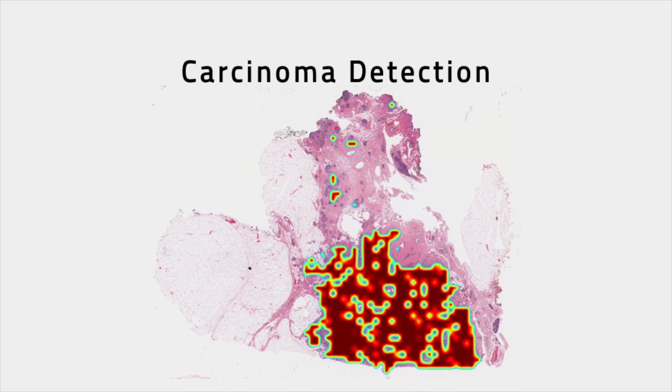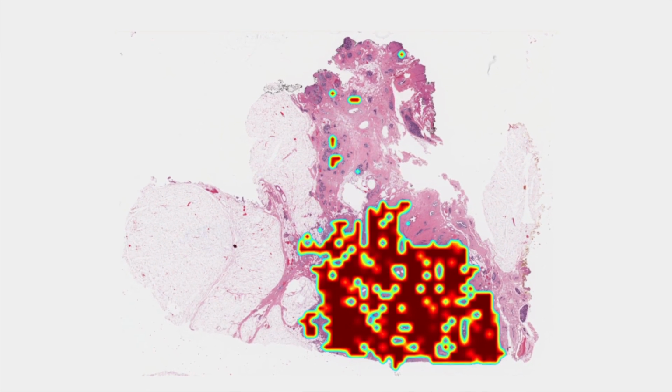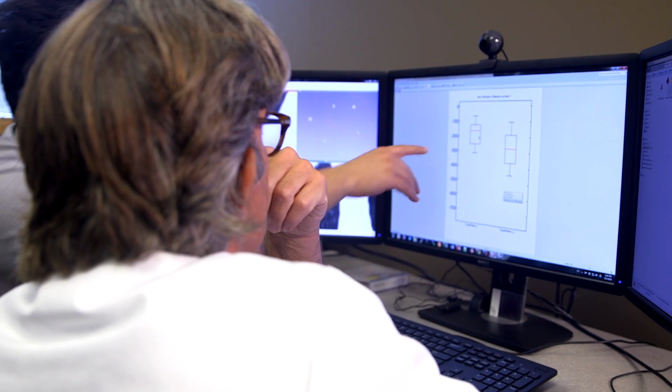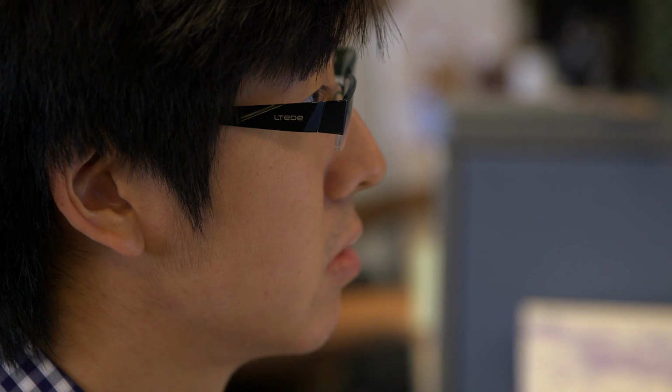By computationally analyzing, interrogating biopsy images from these women, we can actually figure out whether they have the more aggressive phenotype or the less aggressive phenotype. Based off that information, the clinician can now start to make a prediction as to whether you require chemotherapy or not. Another project that we've been focused on is treatment of prostate cancers using laser ablation.